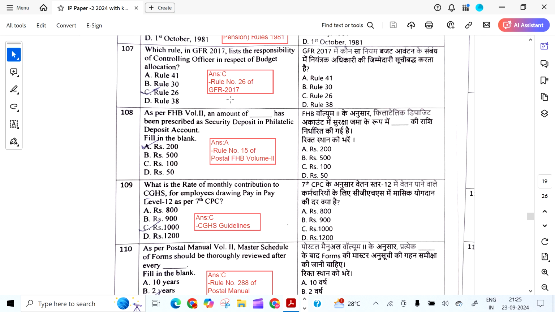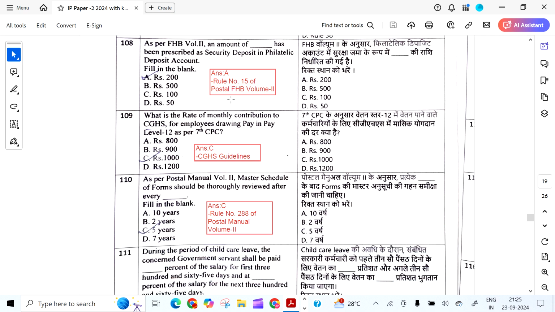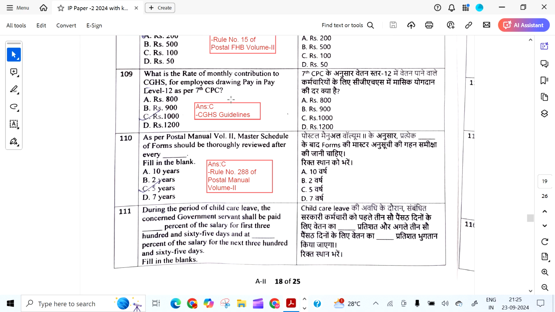That is Rule 26. As per FHB Volume 2, an amount of dash has been prescribed as security deposit in philately deposit account. It is 200 as per Rule 15 of FHB Volume 2.